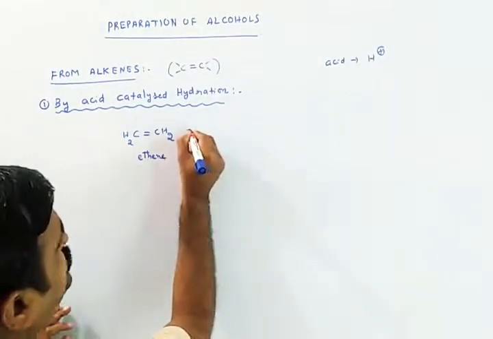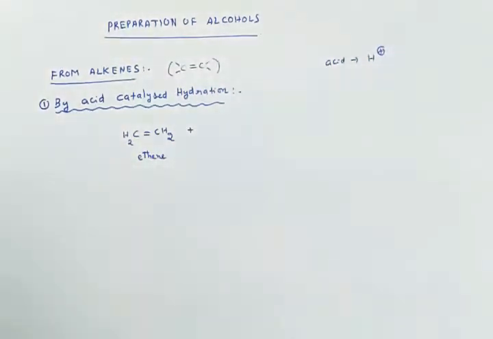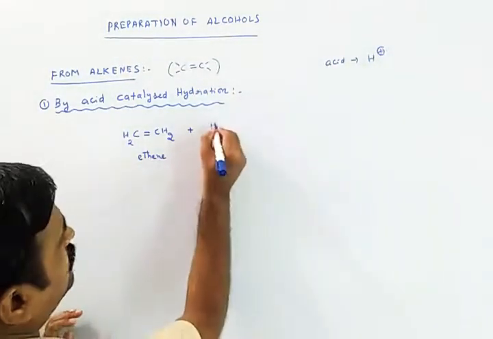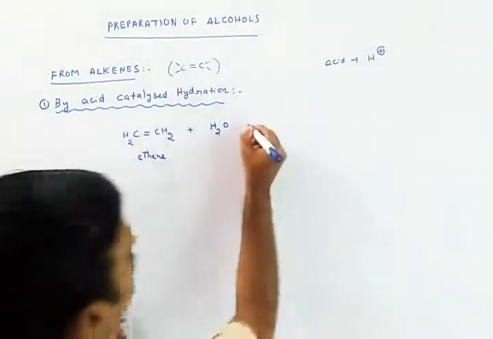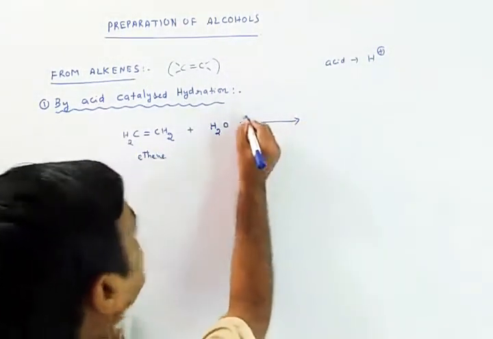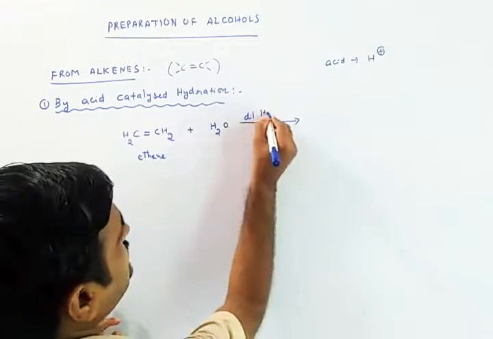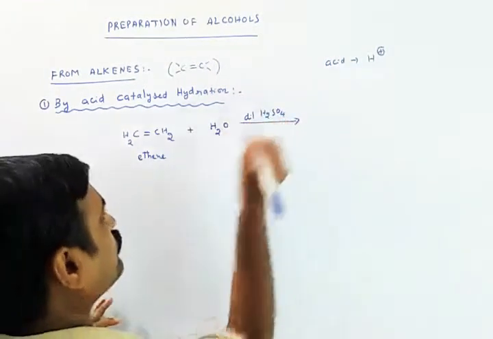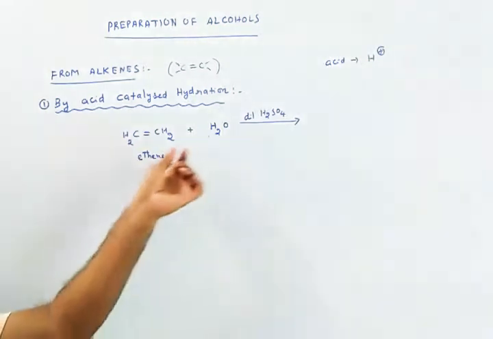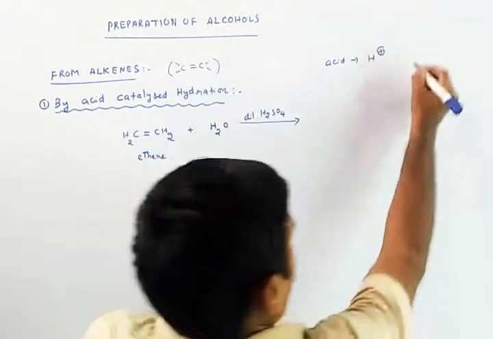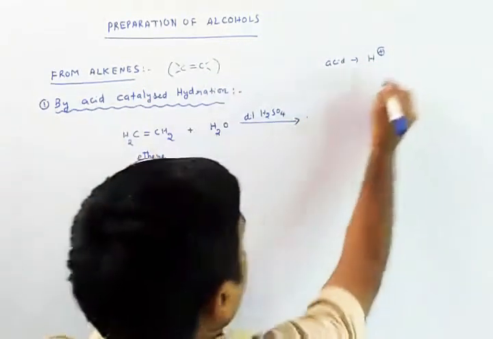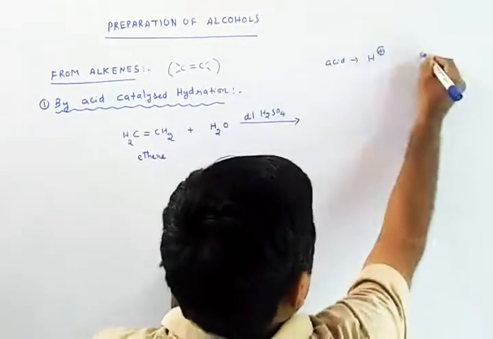If I treat this with water, H2O, in the presence of an acid, dilute sulfuric acid, H2SO4, then one part of this water is H plus ion and the other part is OH minus ion.